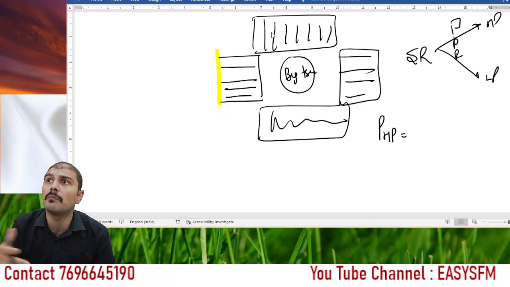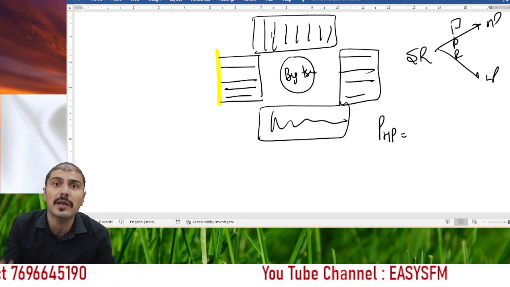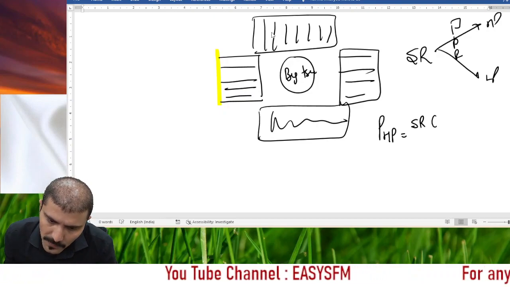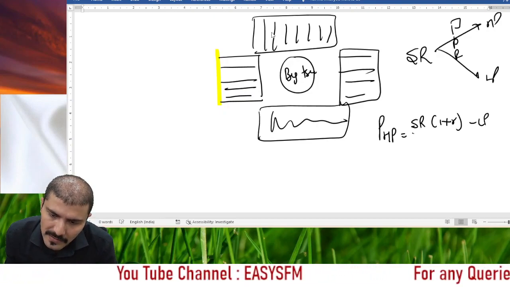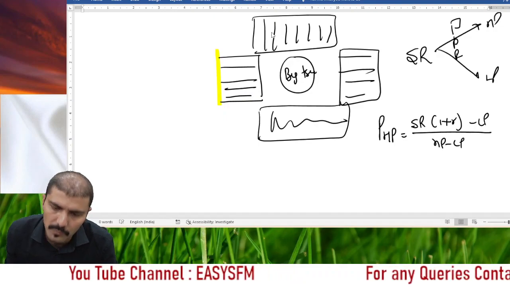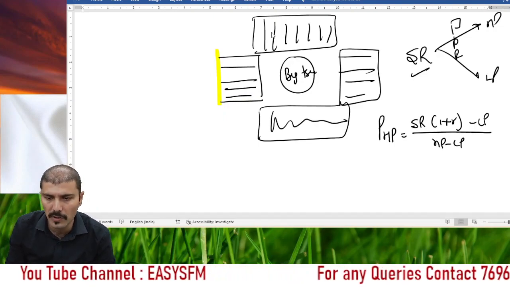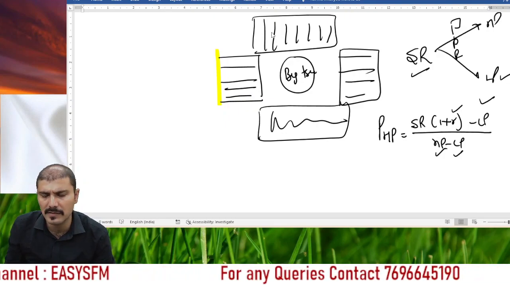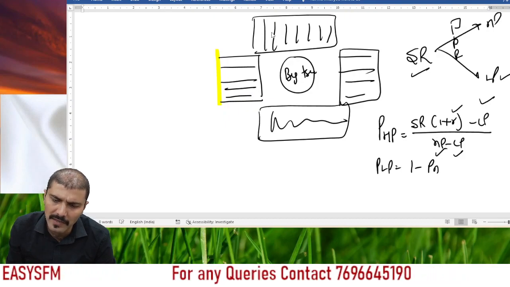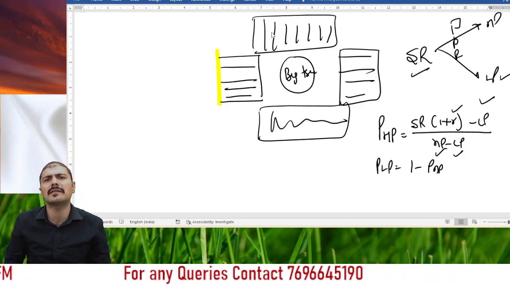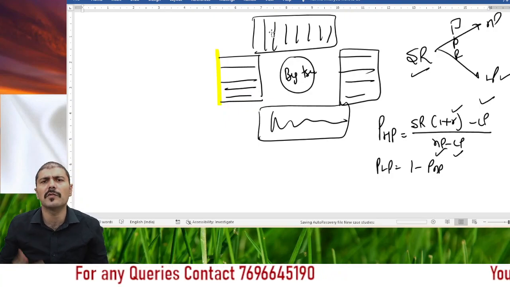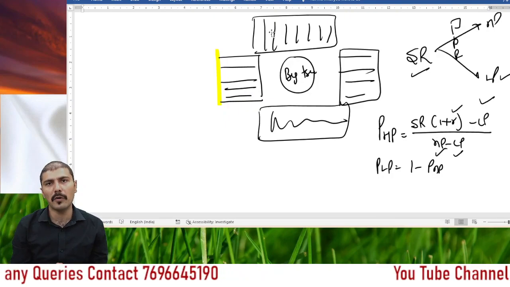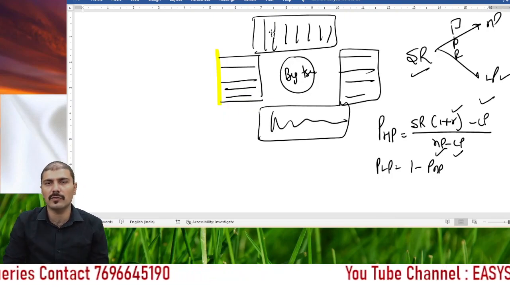But there might be a situation where in the exam the probability is required to be calculated, then this should be used. That is spot price into (1 plus R) minus lower price, divided by high price minus low price. This is the spot price, R is the rate of interest, lower price is this, high price and low price are this, right? And the probability of low price will be 1 minus the probability of high price. So obviously if the probability of high price is, let's suppose, 80%, the probability of low price will be 20%, and vice versa, right? So these are the basic points that are required to solve the question with me, right?